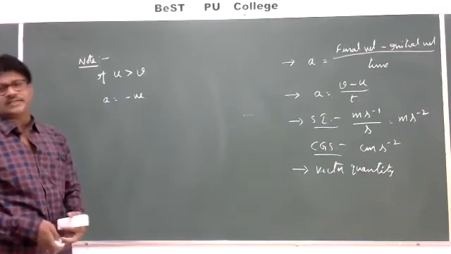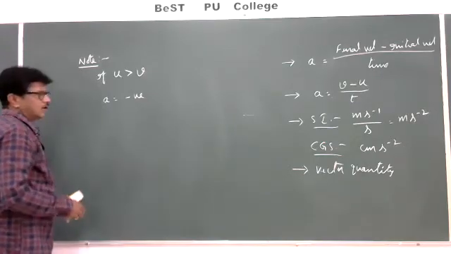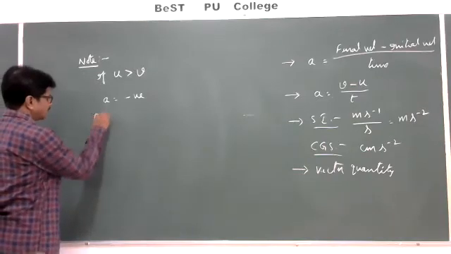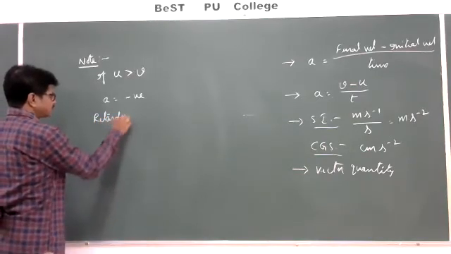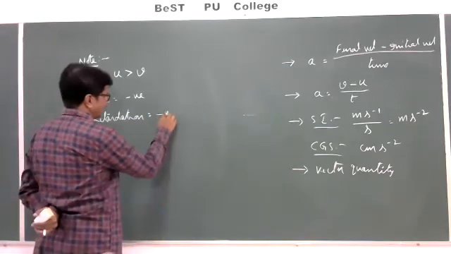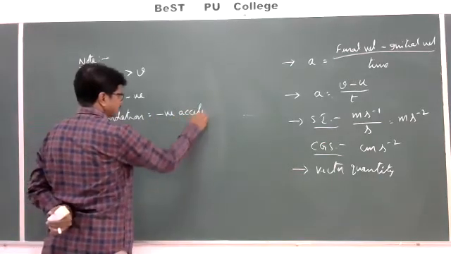That negative acceleration, we call it retardation. Retardation is nothing but the negative acceleration.